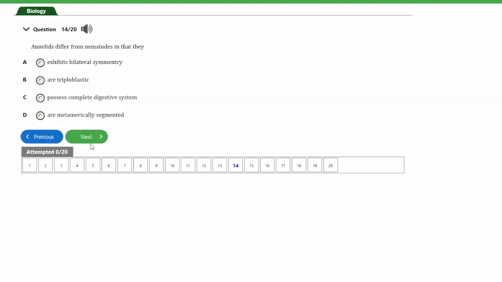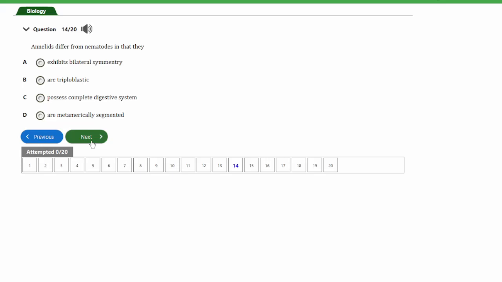So guys, let's look at the next question, question number 14. The question says, annelids differ from nematodes in that they A, exhibit bilateral symmetry, B, are triploblastic, C, possess complete digestive system, D, are metamerically segmented.